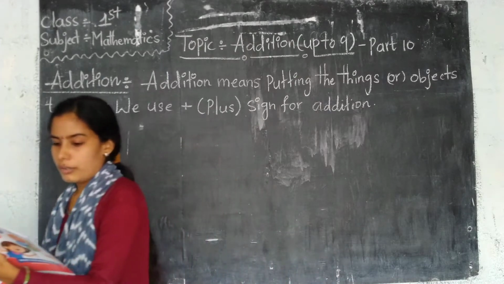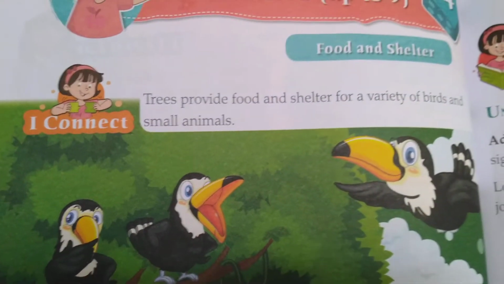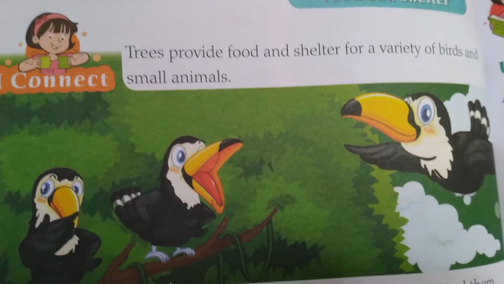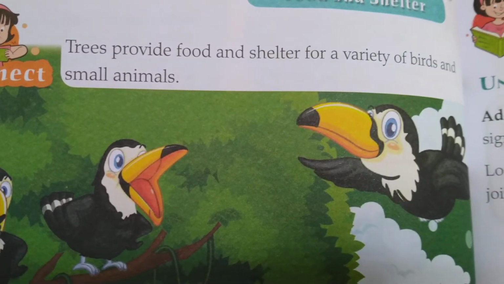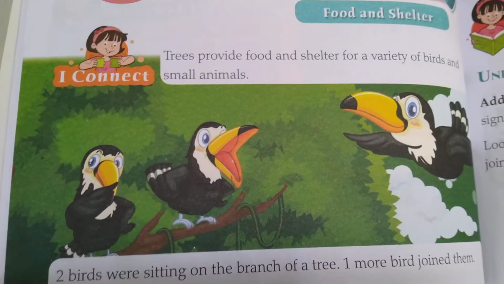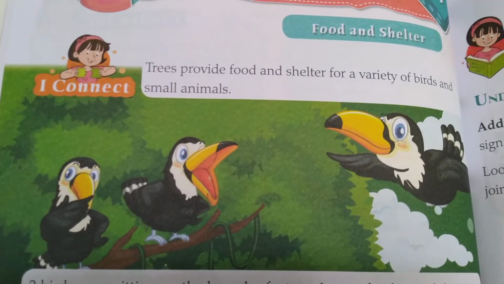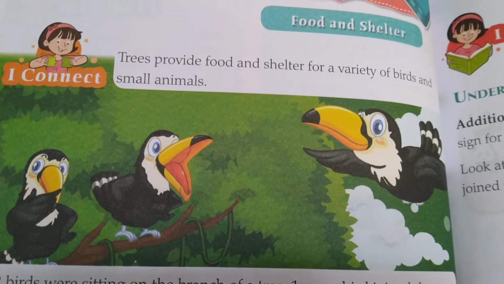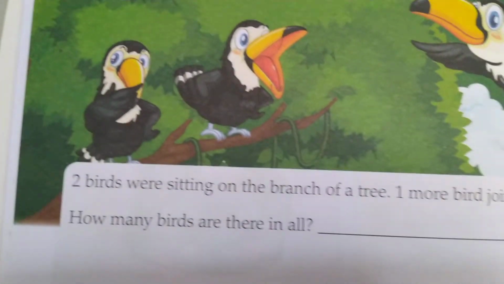Before the topic, I will show one small picture for you. Let's see. Trees provide food and shelter for a variety of birds and small animals. Trees provide shelter for a variety of birds living in the trees.